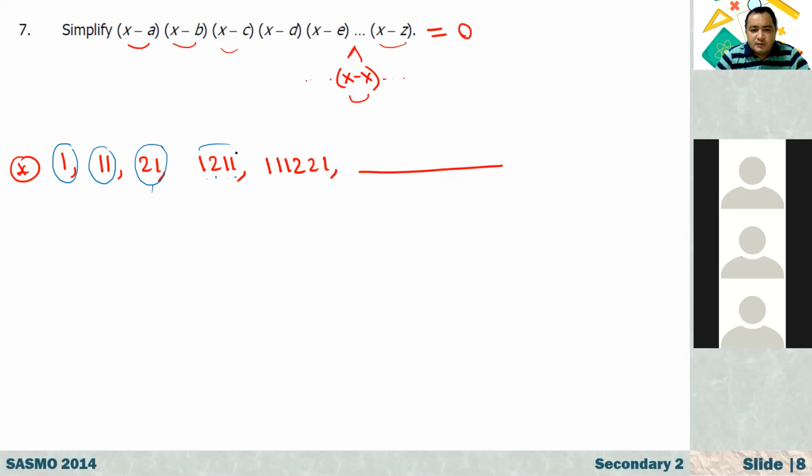Now if you read this term, I have 1, 1, 1, 2, 2, 1, right? Now if you read this, what do we see here? We have 3 ones, 2 twos, and 1 one. It means that what you are pronouncing, you are just writing in the next term. You may see that that's a tricky question. That's just a mathematical puzzle. They may also ask this kind of question.